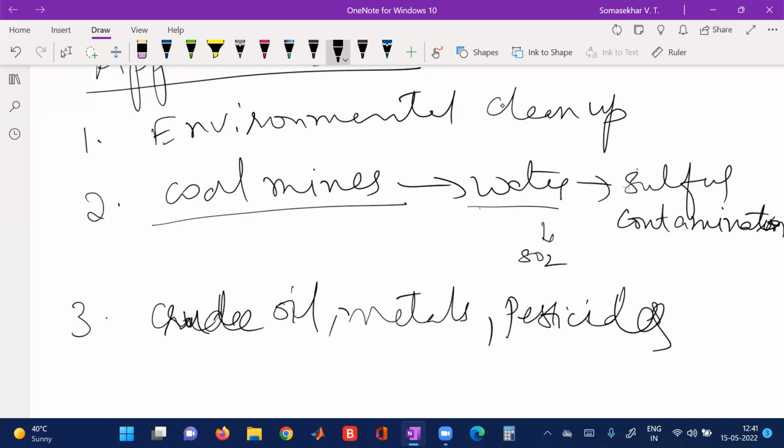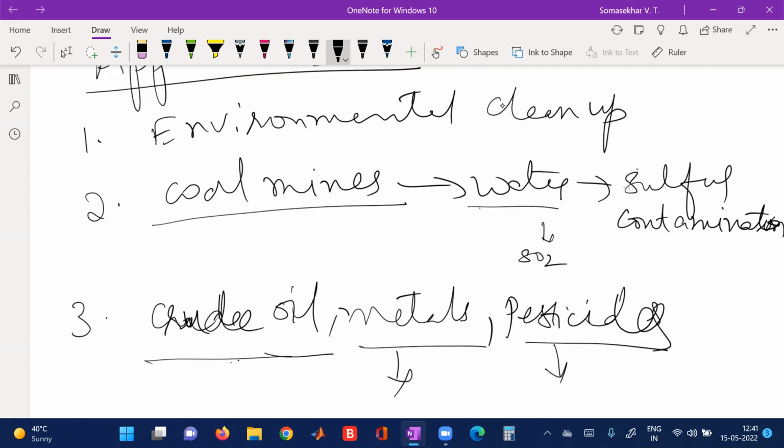All these are derivatives of crude oil, or are produced from explosives. These man-made pesticides we use in the fields to kill pests. Metals, we are indiscriminately releasing into the environment. Crude oil enters the soil and water bodies when we are digging for oil.